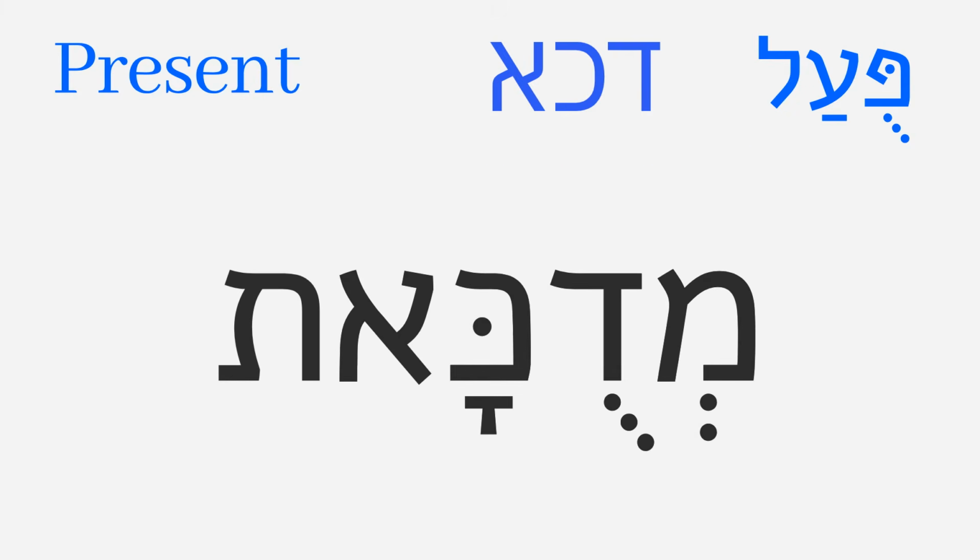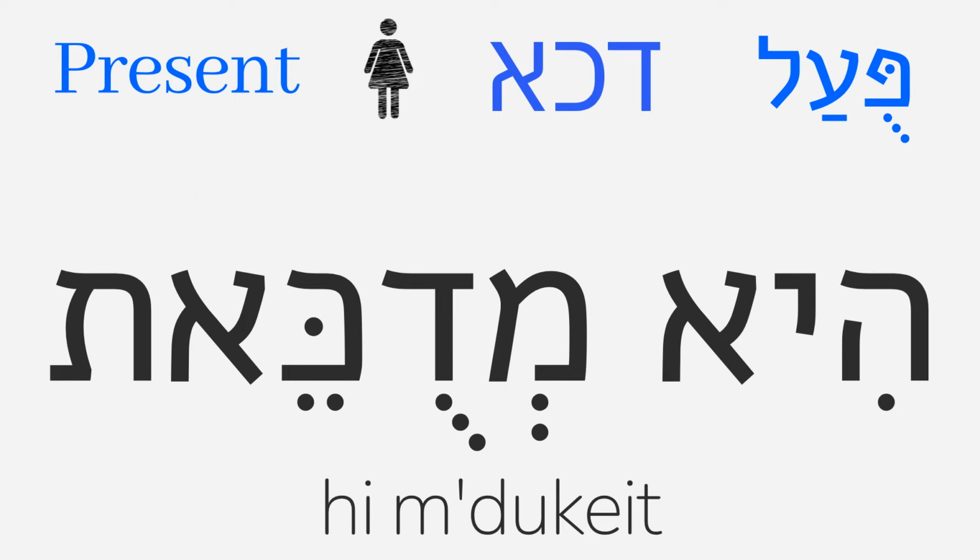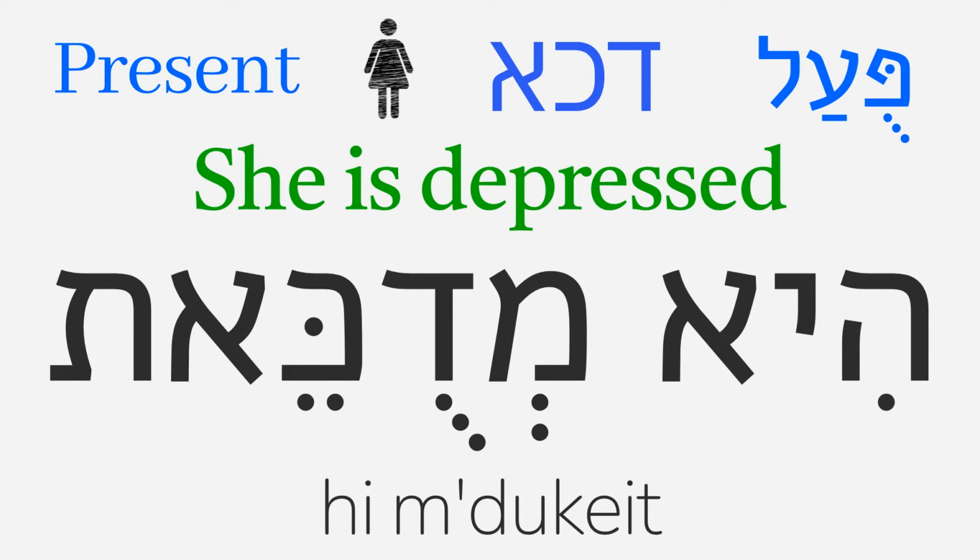When we add the tav ending to make the feminine singular form of the present tense, if the root ends with aleph, the kamatz on the second root letter will change to a tsere, and no other vowels are added. Maduket is depressed, feminine singular. Hi maduket, she is depressed.